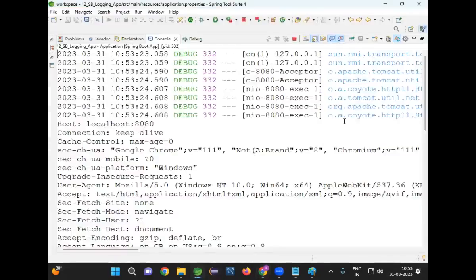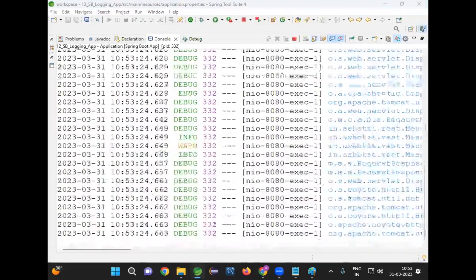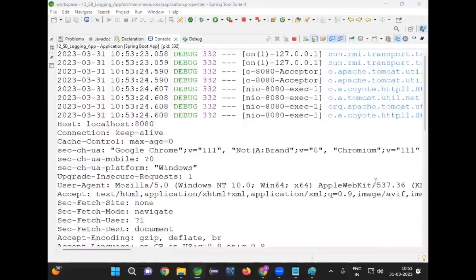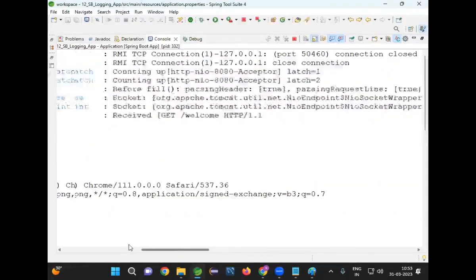Now go to our project and send a request to this URL. I'm sending the request to that URL. Check the console. When you check the console, a lot of messages are printing. Now here debug level messages are printed.